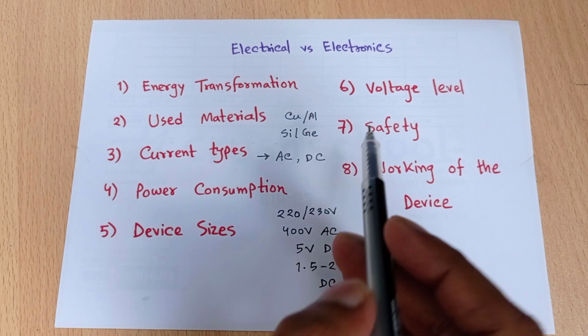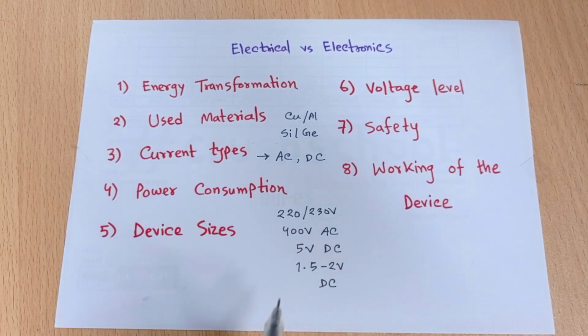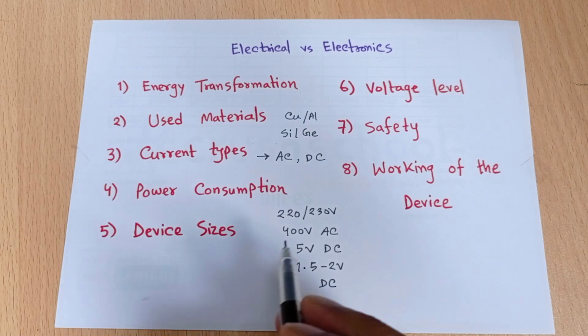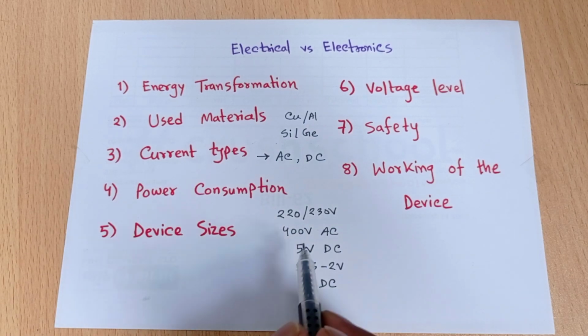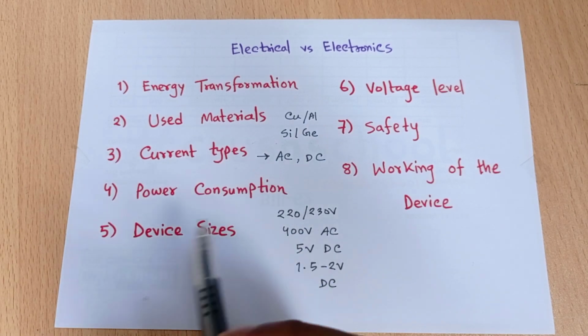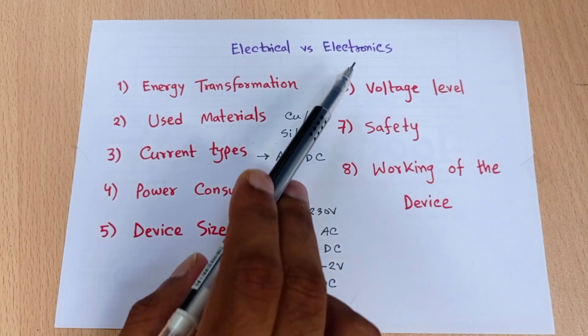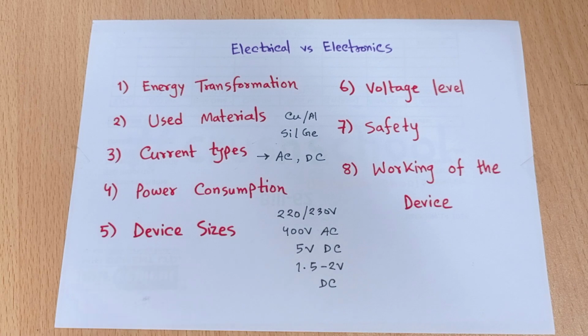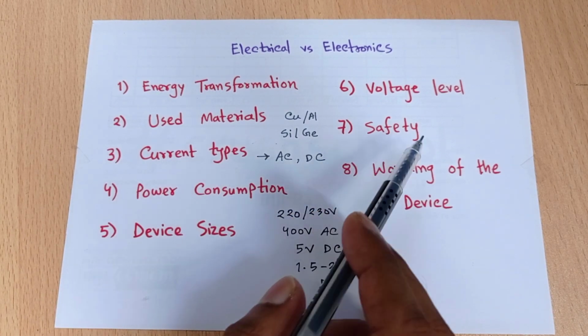The sixth point is voltage level that I have mentioned here. The voltage level of an electrical device is very high, suppose 220 to 230 volt or 400 volt, but the voltage level of an electronics device is very low, suppose 5 volt or 1.5 to 2 volt, that I mentioned before. Okay, the seventh point is safety.